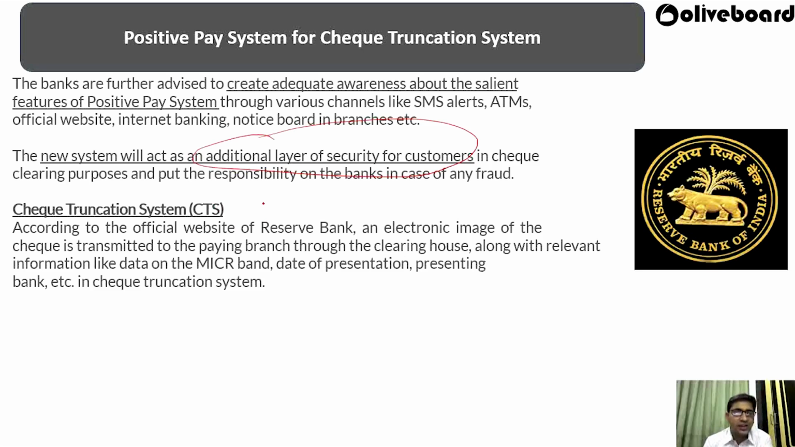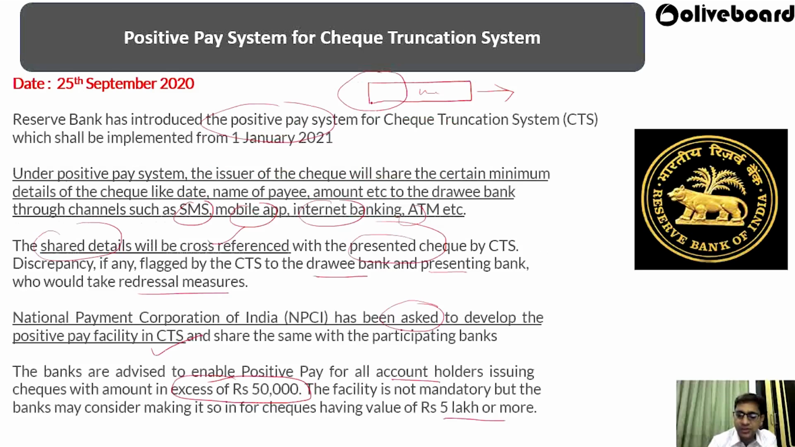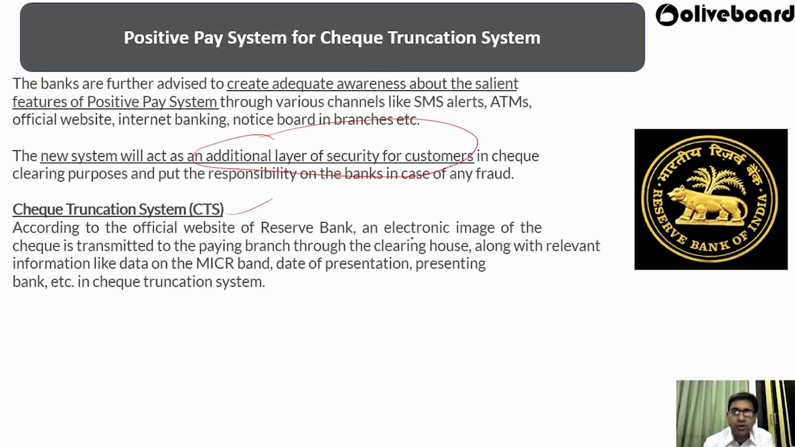So what is the check truncation system that we have studied over here? Check truncation system is an electronic image of a check that is transmitted to a bank through a clearing house along with relevant information like the date on the MICR band, date of presentation, and presenting bank. So this is an additional security measure that we wanted to provide to our customers.